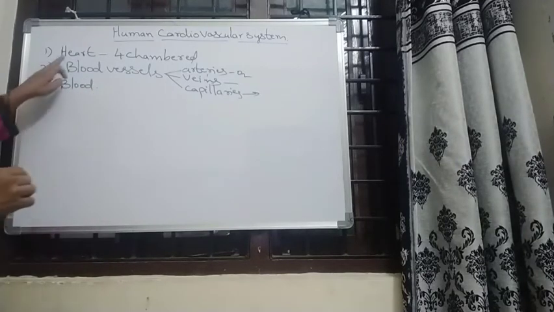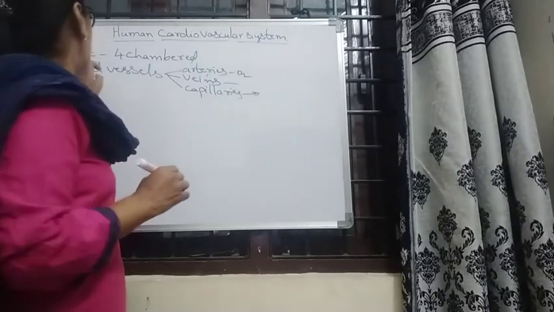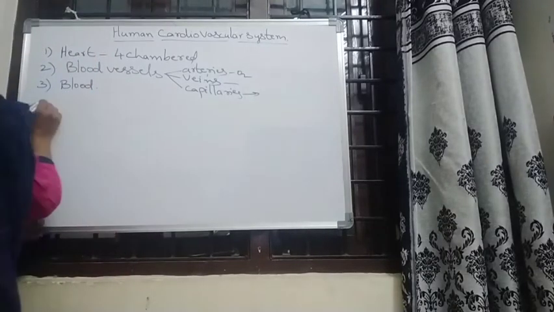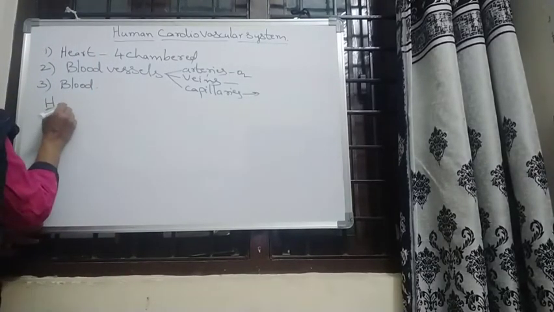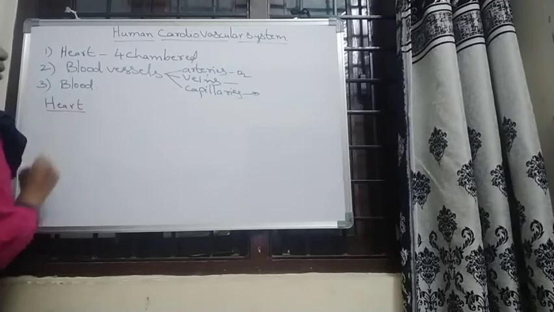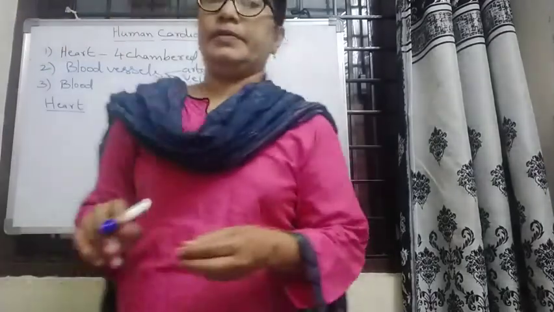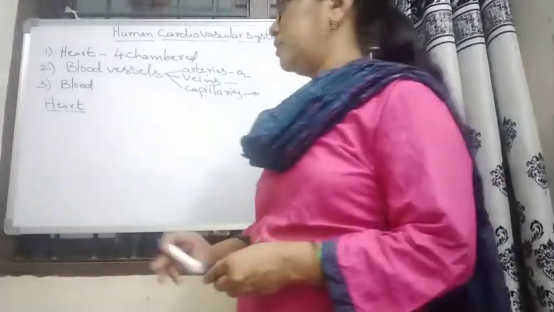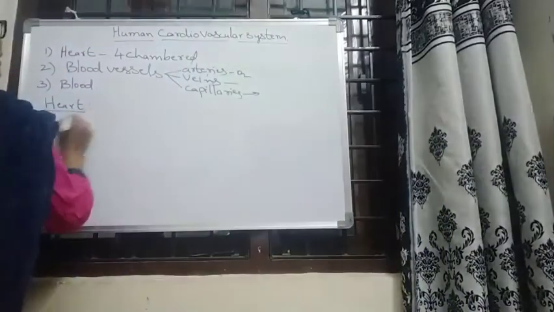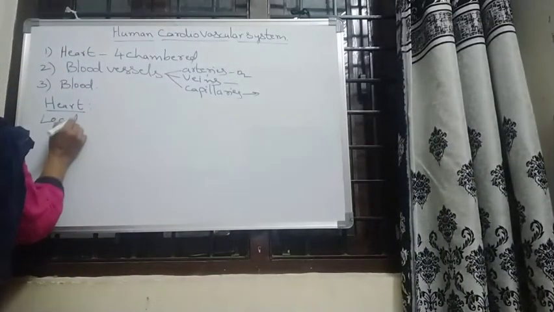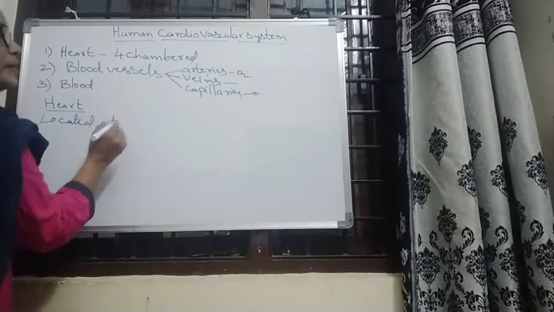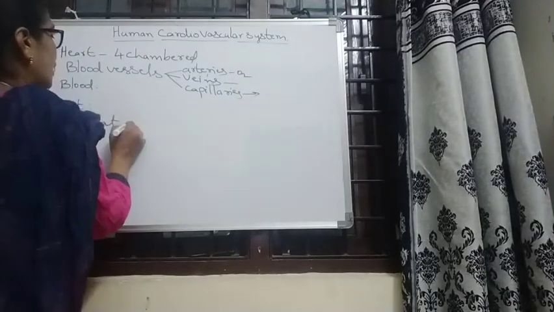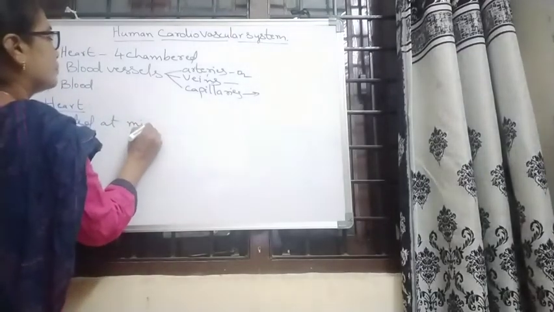Now first we discuss the heart, the structure of the heart. First, where is it located? What is the location of the heart? It is located at the mediastinum.